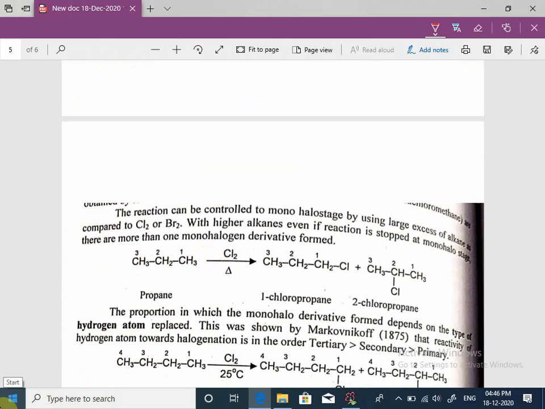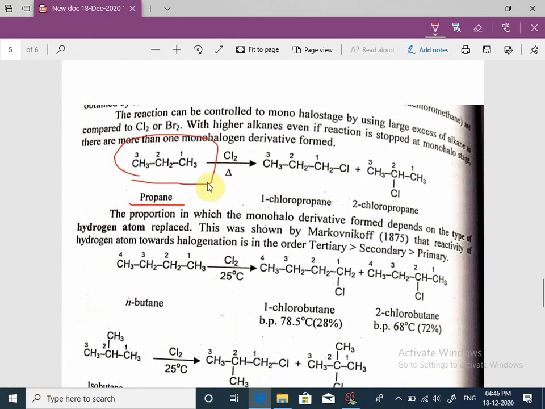Next, see, for example, this is propane. When this propane is heated with chlorine, then there is possibility of formation of two products, 1-chloropropane and 2-chloropropane.